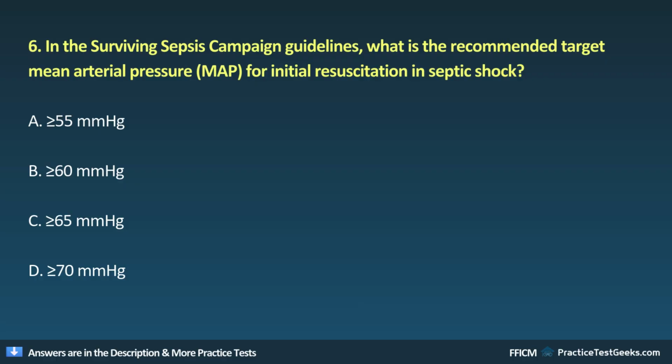6. In the Surviving Sepsis Campaign guidelines, what is the recommended target mean arterial pressure, MAP, for initial resuscitation in septic shock? A. Greater than or equal to 55 mmHg. B. Greater than or equal to 60 mmHg. C. Greater than or equal to 65 mmHg. D. Greater than or equal to 70 mmHg.